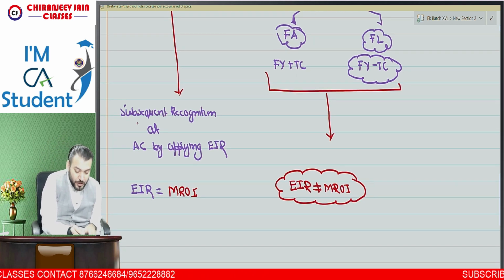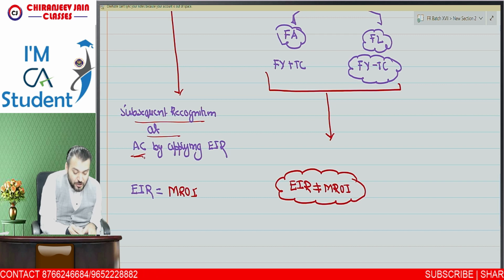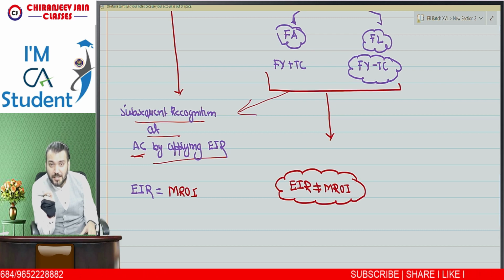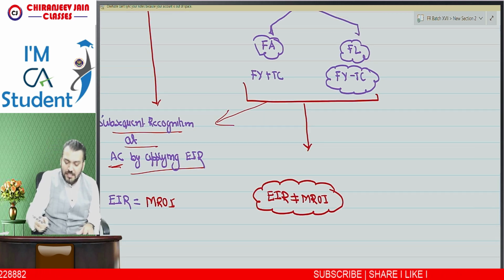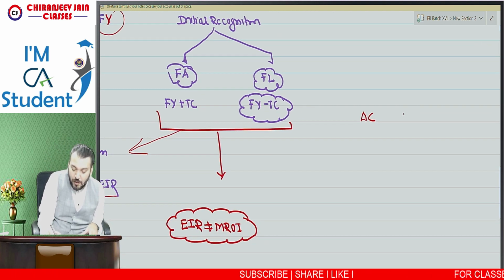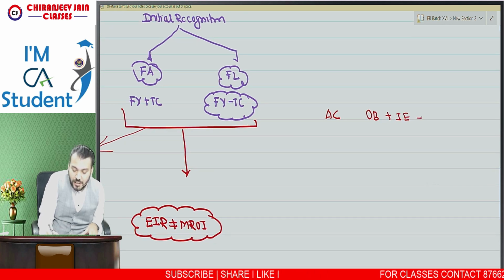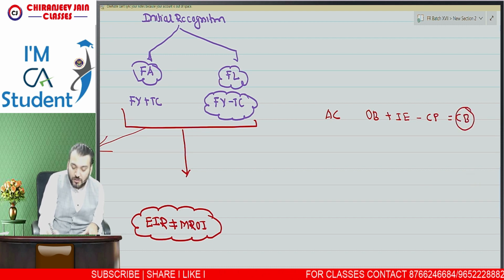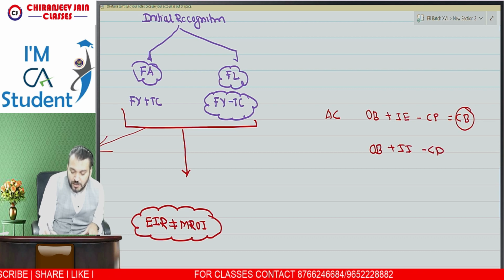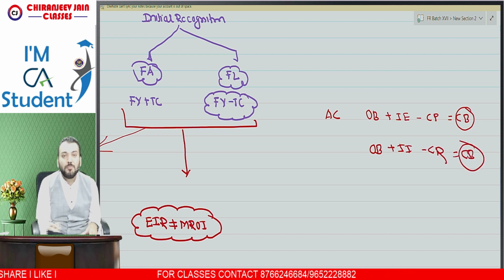Understood? So you can see subsequent recognition is done at amortized cost by applying EIR. What is amortized cost? For financial liability, amortized cost will be equal to opening balance plus interest expense minus contractual payment. This will be the closing balance, and this closing balance will be the amortized cost. For financial asset it will be opening balance plus interest income minus contractual receipt. This will be the closing balance, and this closing balance will be the amortized cost.